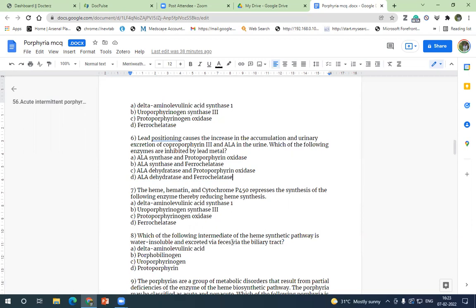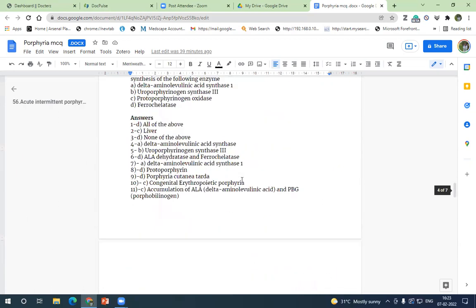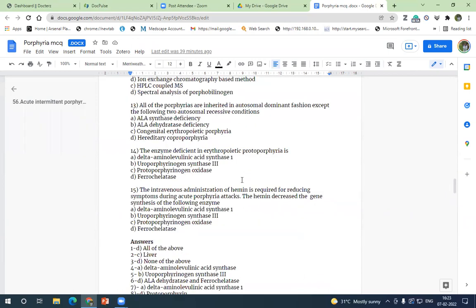So which of the following intermediate of heme synthetic pathway is water insoluble and excreted via feces via biliary tract? Okay, so what can be the answer for this? Which is excreted by feces via biliary tract, which is water soluble and which is water insoluble? Can Subramanya help with this? Can you? Subramanya, are you there?